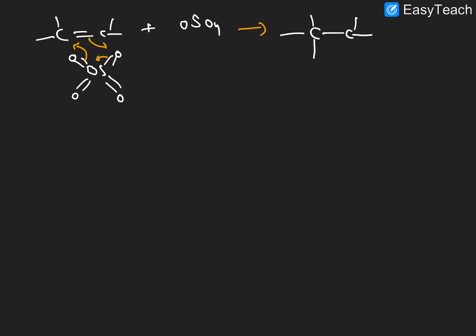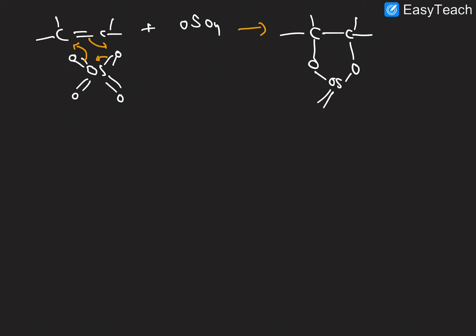Then we will see osmium tetroxide, the same with osmium tetroxide also. What is the representation of osmium tetroxide? This is osmium, this is the tetroxide, right? Osmium, Os, with double bond O, double bond O and double bond O. The reaction is the same as with KMnO4. So what is the product forming here?